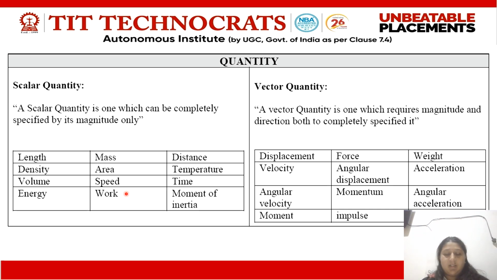Scalar quantities are length, density, volume, energy, mass, area, speed, work, distance, temperature, time, moment of inertia, and so on. Whereas the vector quantities are displacement, force, weight, velocity, angular displacement, momentum, impulse, moment, and so on.